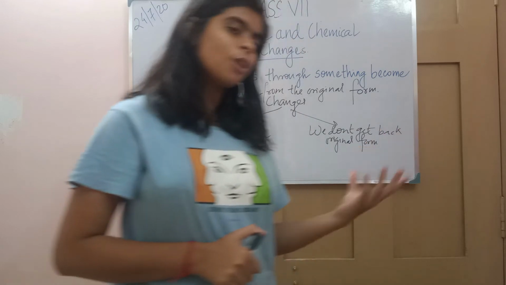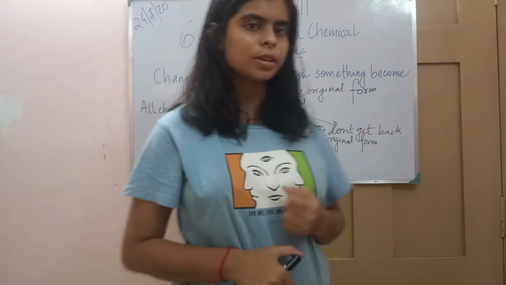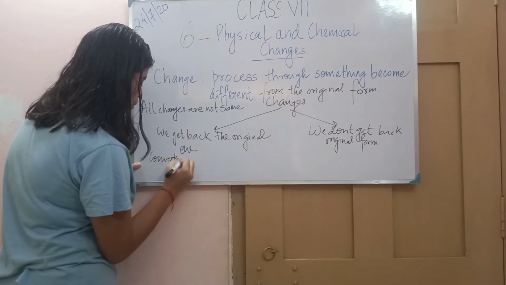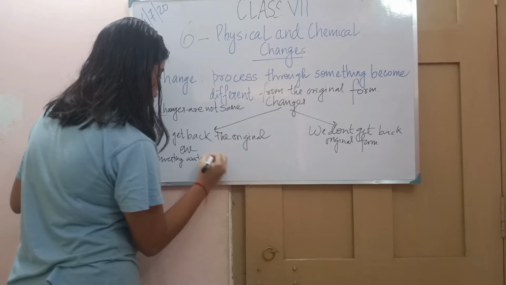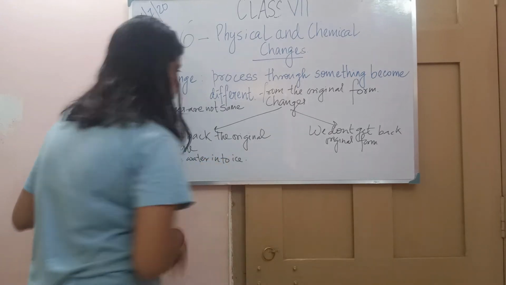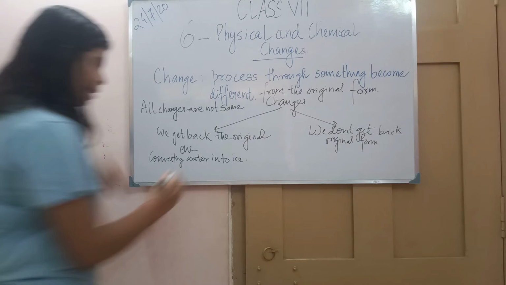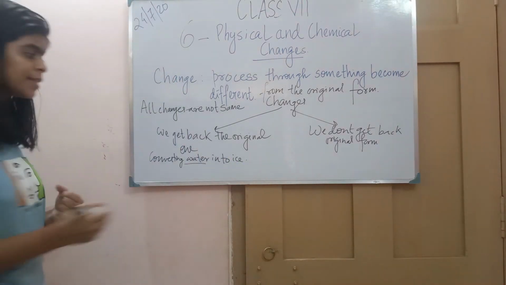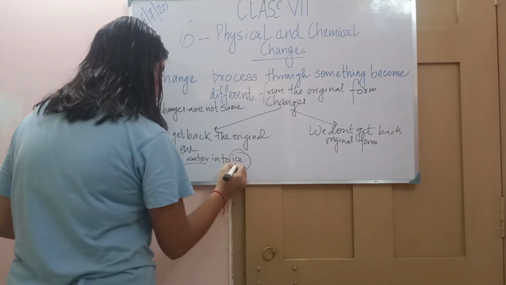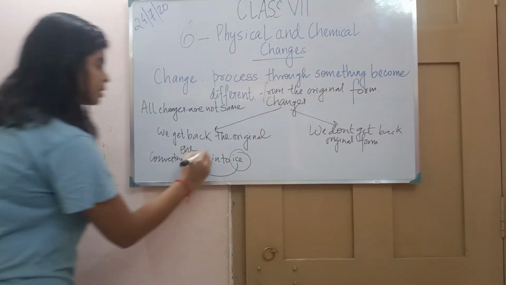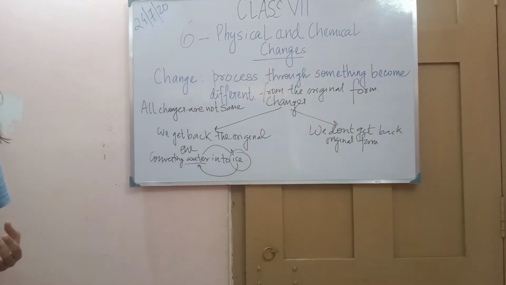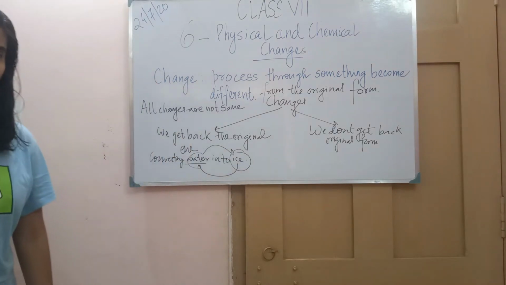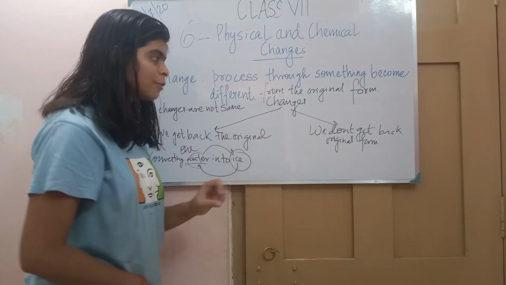And in some changes, we get back the original form. For example, freezing of water, converting water into ice. We can convert water into ice, and at the same time, ice can be converted into water. So see, we are getting back the original form. We are changing from water to ice, and then again from ice to water. So in these kinds of changes we get the original form.